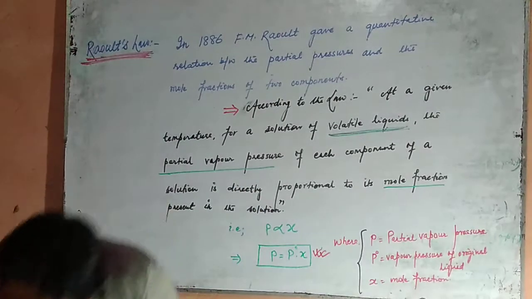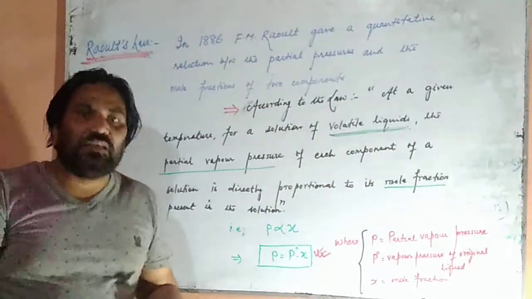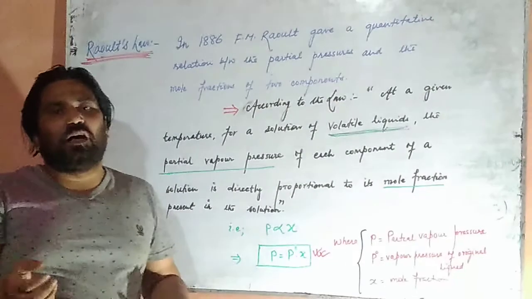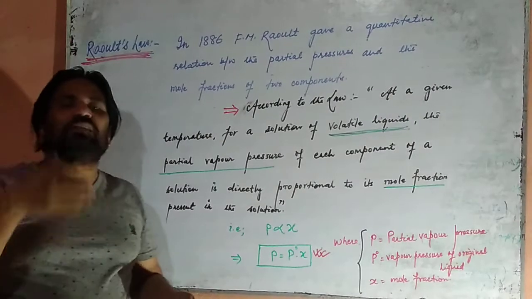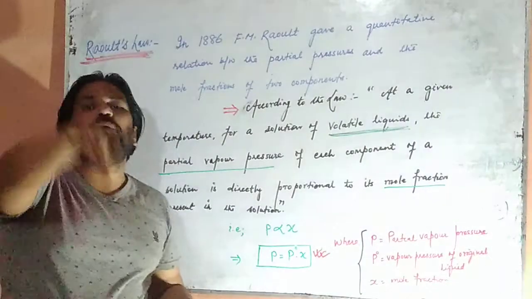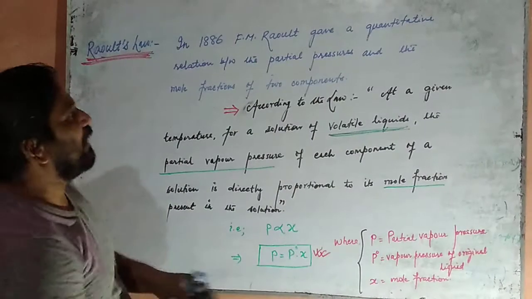Now we can also express Raoult's law mathematically. Then how we can determine the partial vapor pressure with the help of the mole fraction. Let us see how we can calculate.